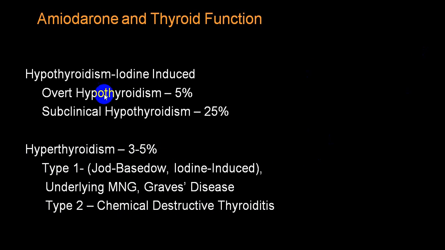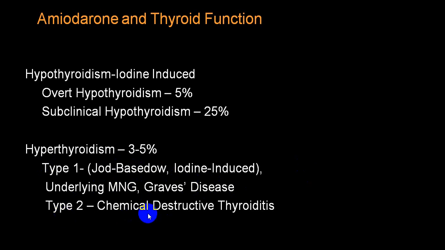So hypothyroidism will be because of two mechanisms. One, because of iodine, which can block the secretions and results in a subclinical variety or an overt variety. And type 1 and type 2, which will be by and large hyperthyroidism. In type 1, Jod-Basedow phenomenon, but they will have an underlying multinodular goiter or Graves' disease.